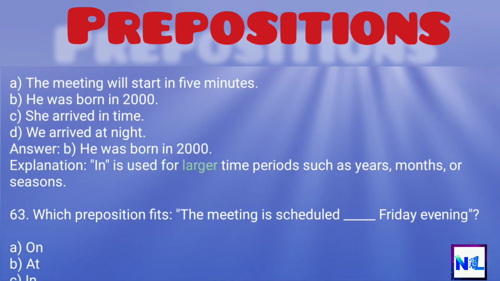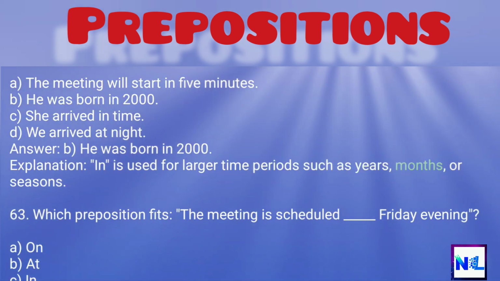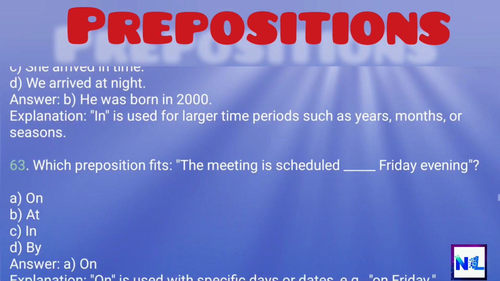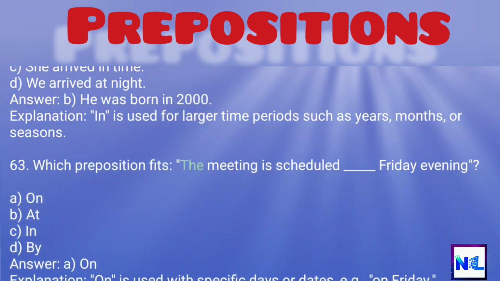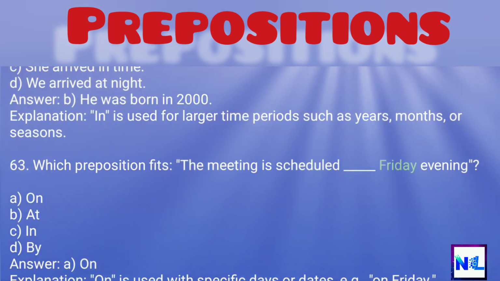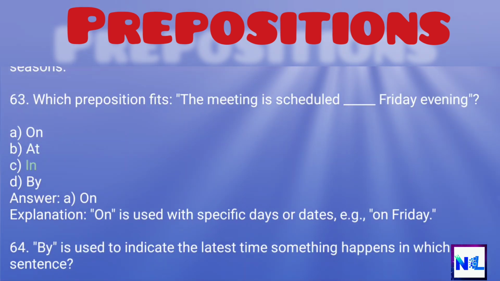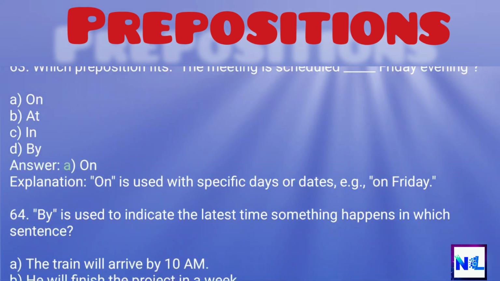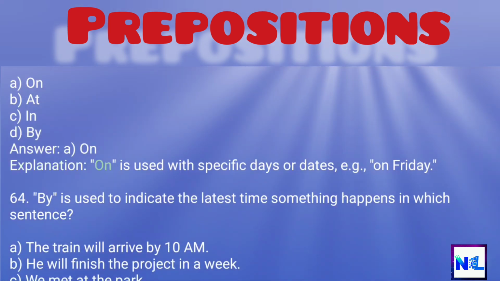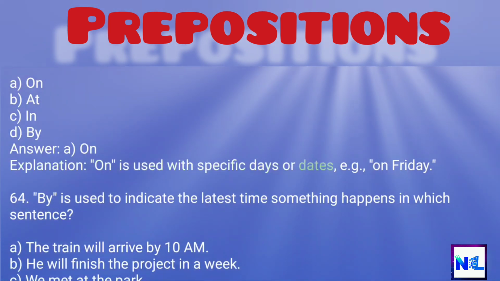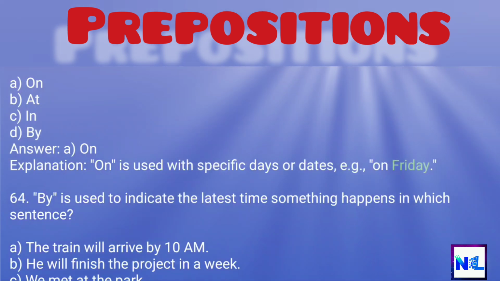In is used for larger time periods such as years, months, or seasons. 63. Which preposition fits? The meeting is scheduled ___ Friday evening. A. On. B. At. C. In. D. By. Answer: A. On. Explanation: On is used with specific days or dates, e.g., on Friday.